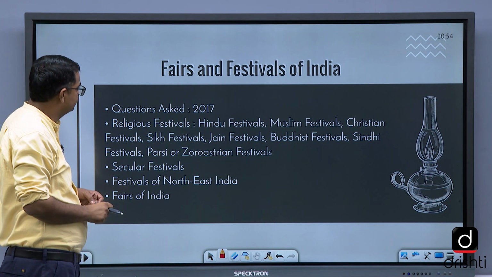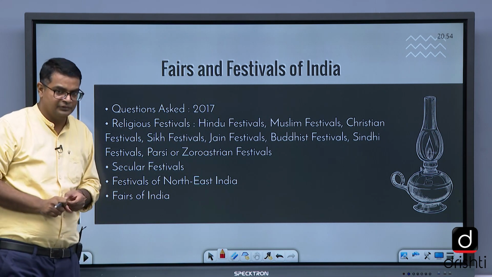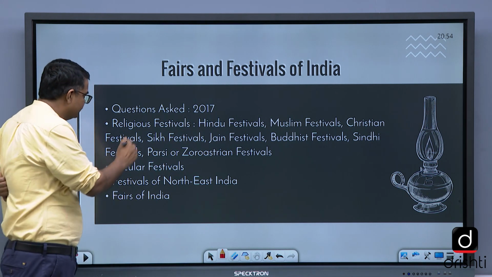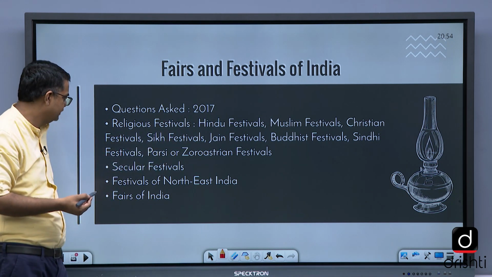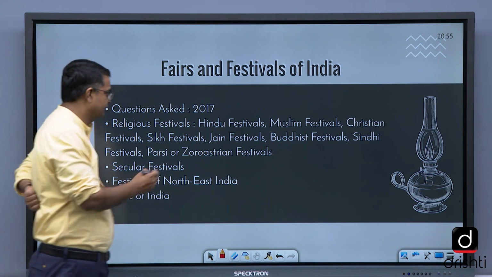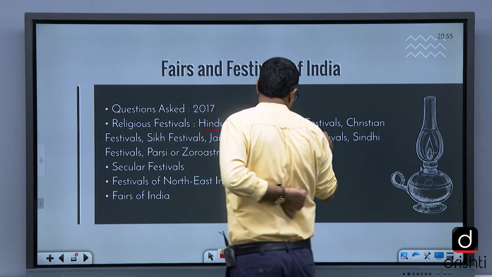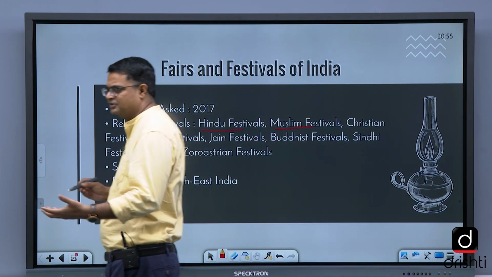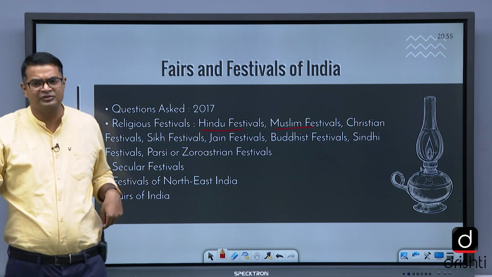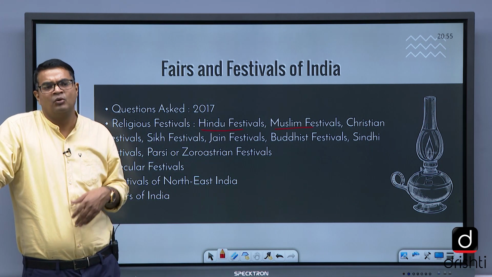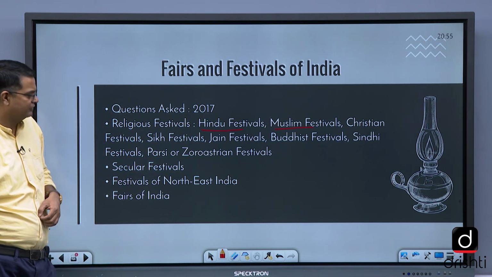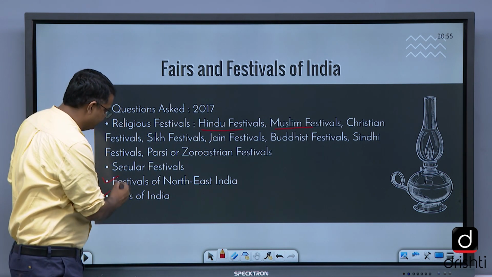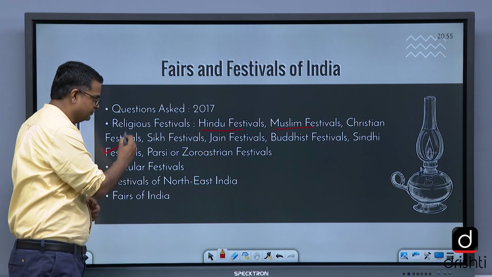Fairs and festivals of India. Fairs and festivals is not a very important topic, but yes, questions can be asked. In 2017 they asked a question. The Hindu festival and the Muslim festival, not the very popular ones, like Jallikattu, for example, Onam, Pongal, all these kind of things. Festivals of northeastern India, fairs of India, you need to remember. Parsi, focus a little on this.